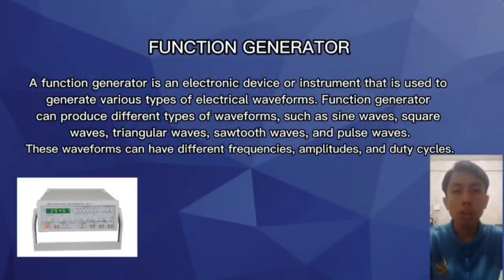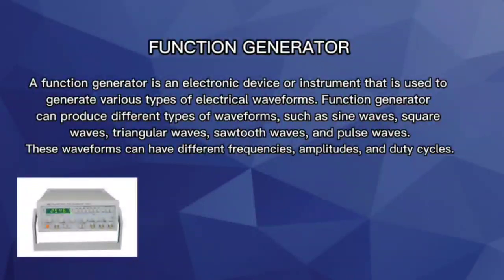Then next, I would like to explain about the function generator. A function generator is an electronic device or instrument that is used to generate various types of electrical waveforms. Function generators can produce different types of waveforms such as sine wave, square wave, triangular wave, sawtooth wave, and pulse waves. These waveforms can have different frequencies, amplitude, and duty cycle.